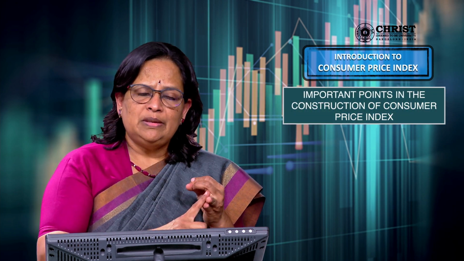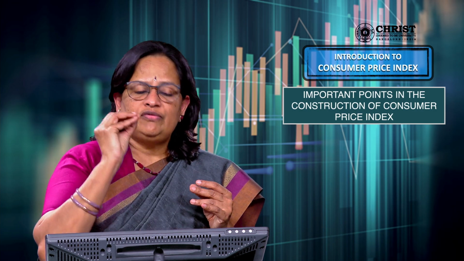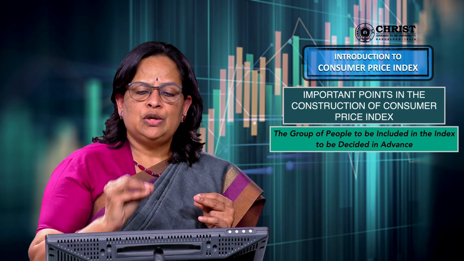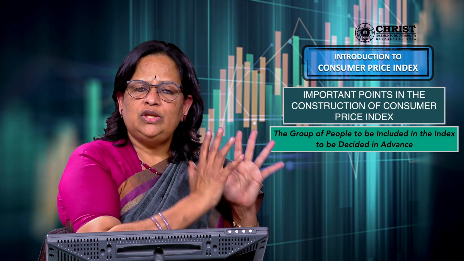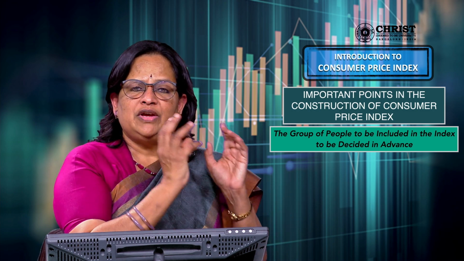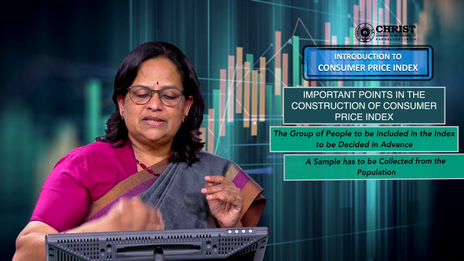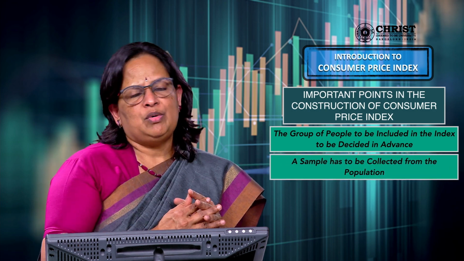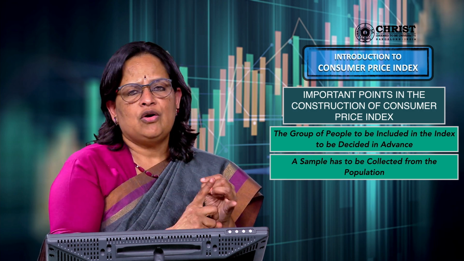Now, important points in the construction of consumer price index. It has got uses, it has got limitations, so we have to remember some important points. The first one is that the group of people to be included in the index must be decided in advance: below poverty line, middle income group, and so on. We have to see who all you are going to include. Next, a sample has to be collected from the population. So we have to do a proper sample study, otherwise it will give a wrong result.